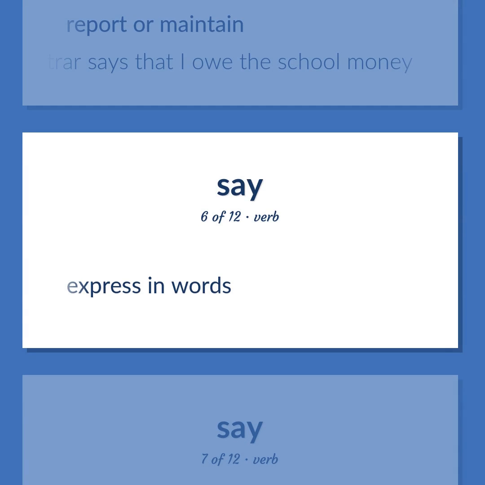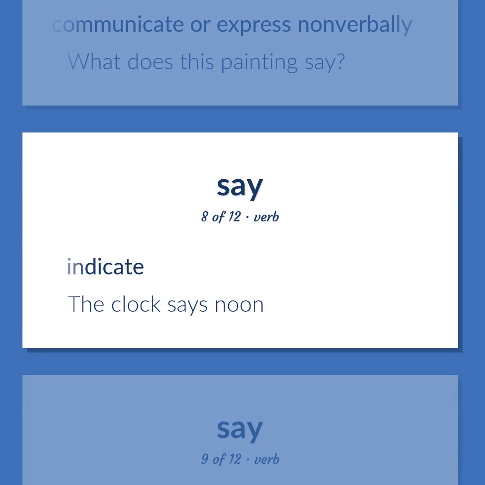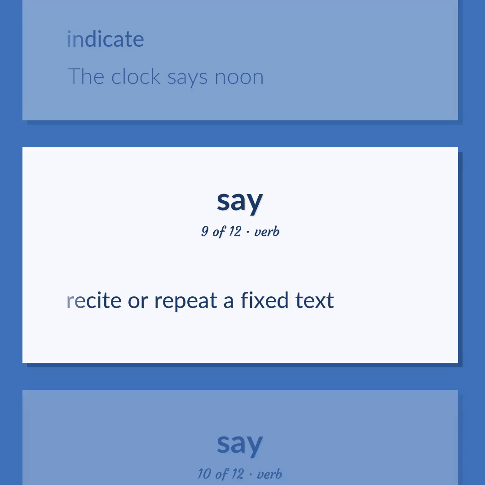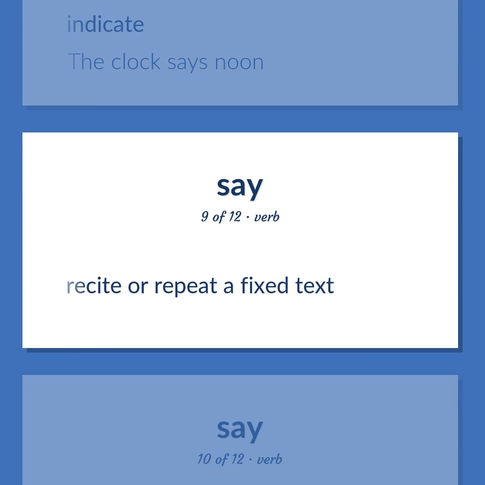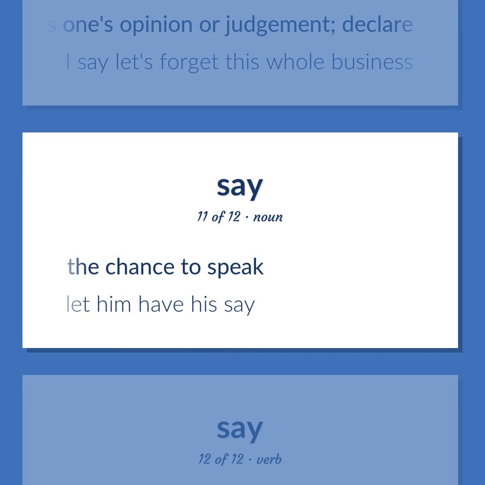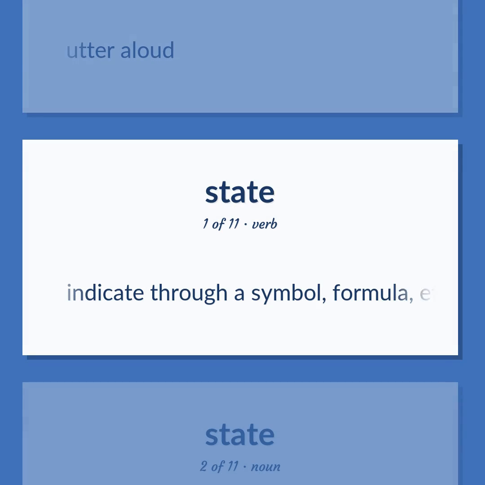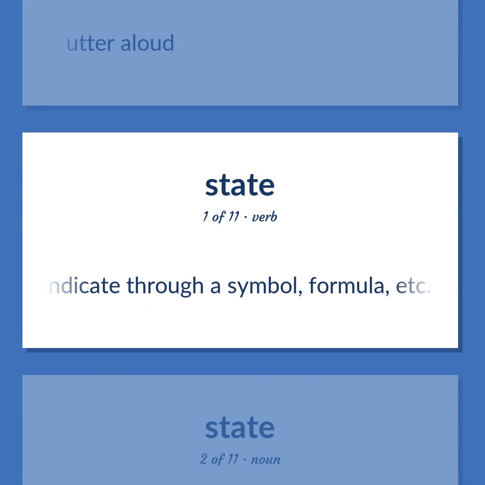Express in words. Communicate or express nonverbally. What does this painting say? Indicate. The clock says noon. Recite or repeat a fixed text. State as one's opinion or judgment. Declare. I say let's forget this whole business. The chance to speak. Let him have his say. Utter aloud. Indicate through a symbol, formula, etc.